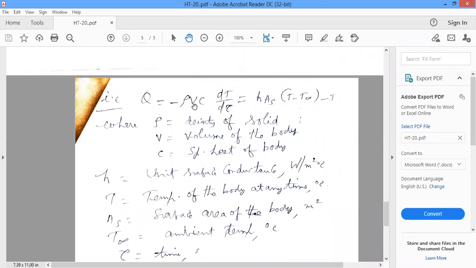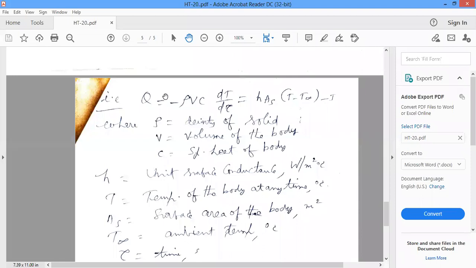The internal change of internal energy, minus rho Vc dT by d tau, should be equal to where it is going, which is outside convection heat transfer. That's why it should be equal to the convective heat transfer rate. At any given point of time, the temperature is capital T, but initially Ti. That's why minus rho Vc dT by d tau is equal to h A_s, the area, into T minus T free stream.